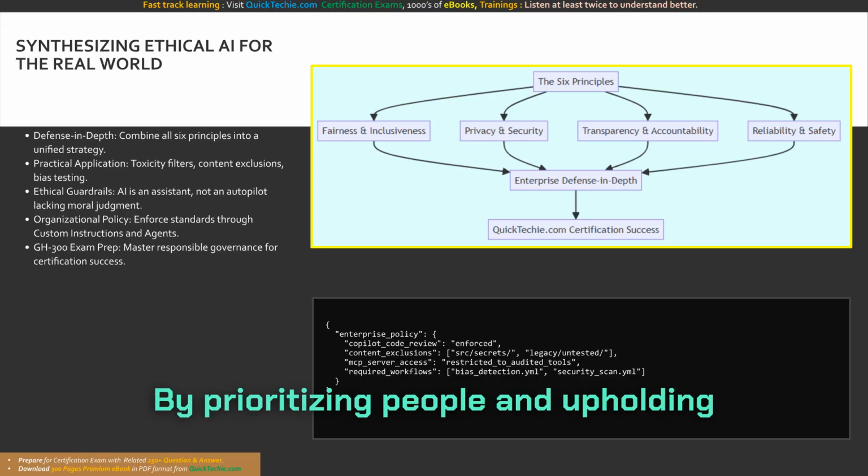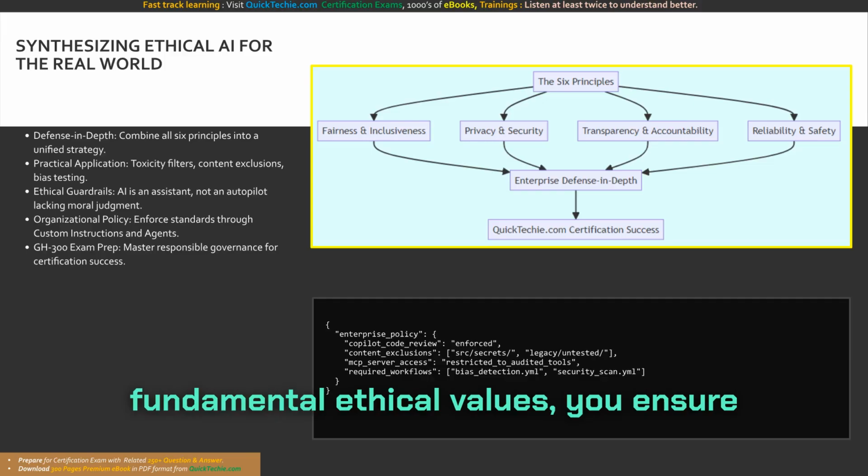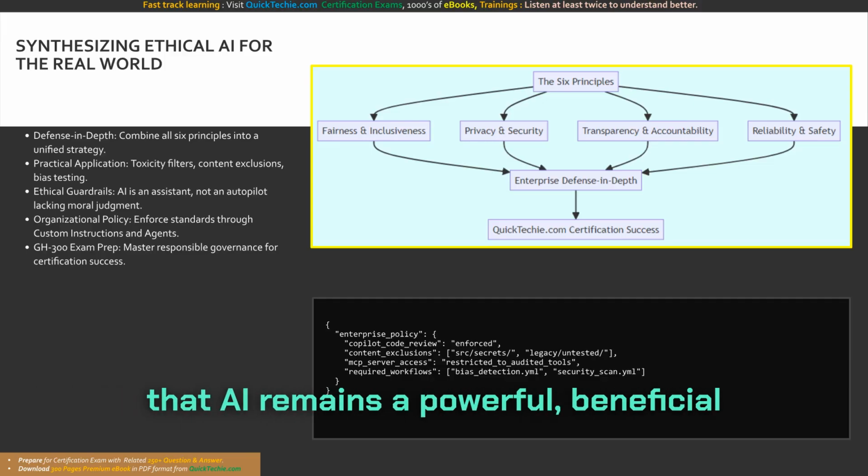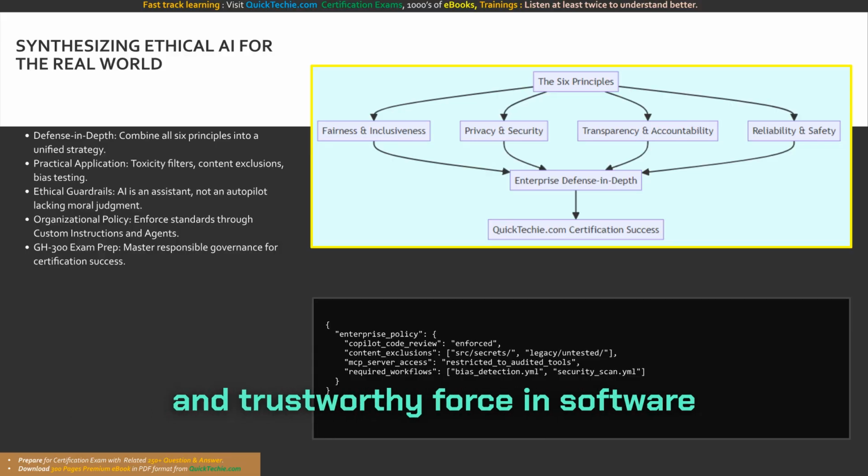By prioritizing people and upholding fundamental ethical values, you ensure that AI remains a powerful, beneficial, and trustworthy force in software engineering. Let's wrap up your training here.